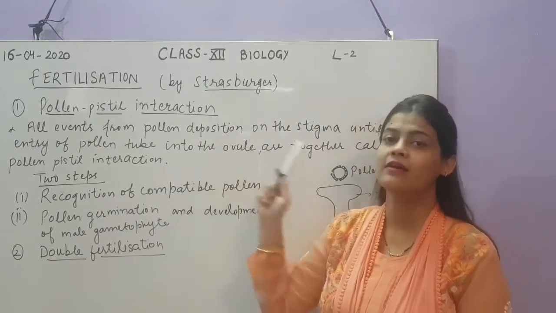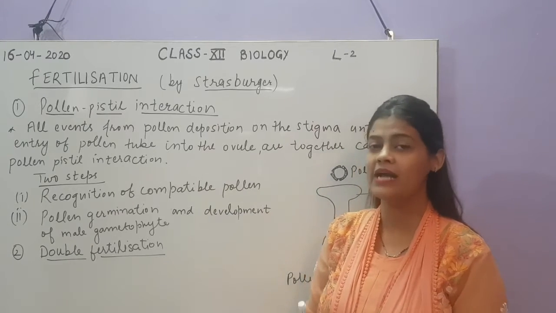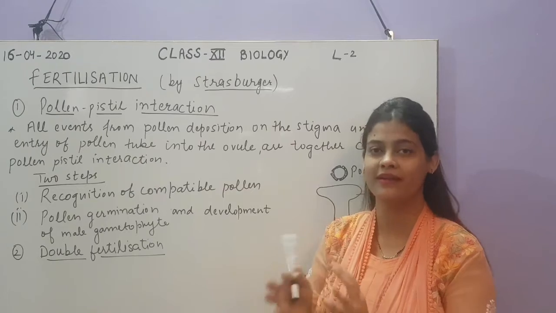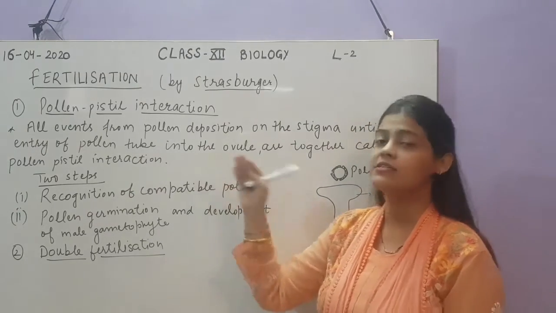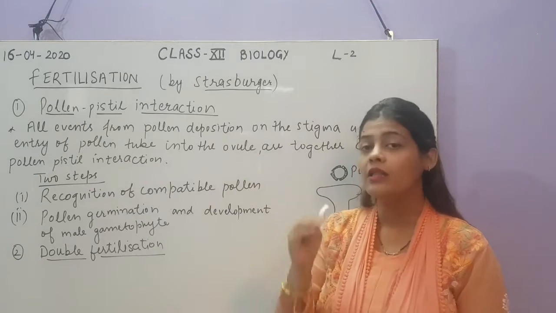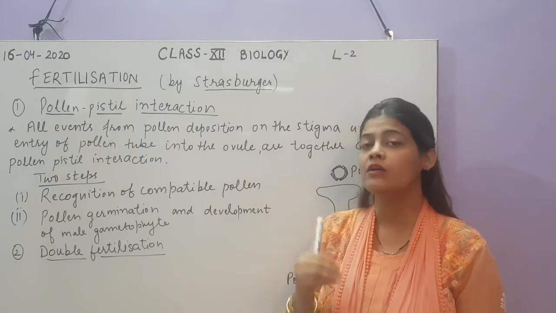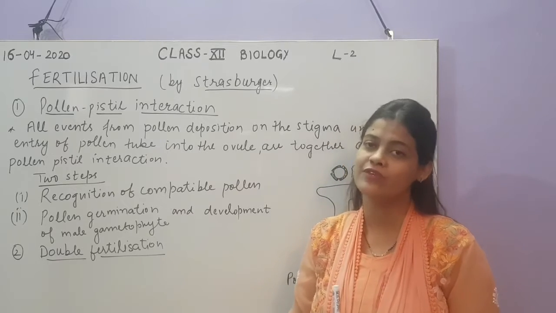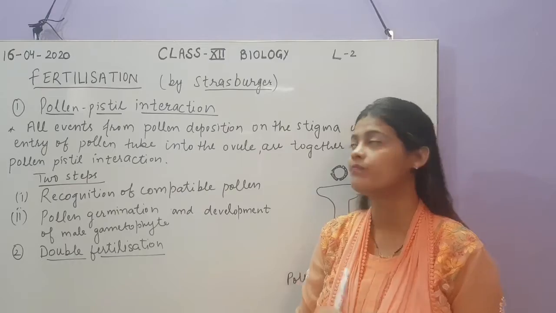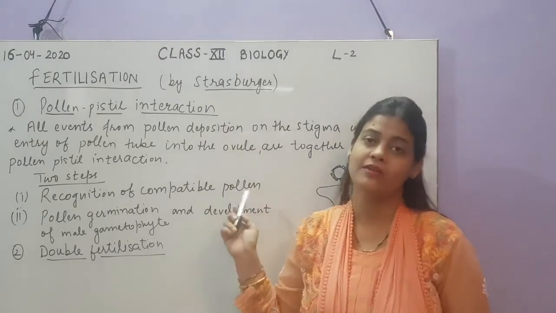There is some compatibility between the two, and after reaching the stigma the pollen enters through the style and reaches the ovule to fuse the male gamete with the female gamete.